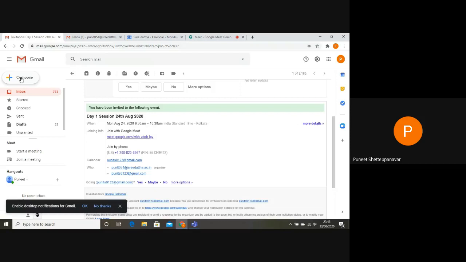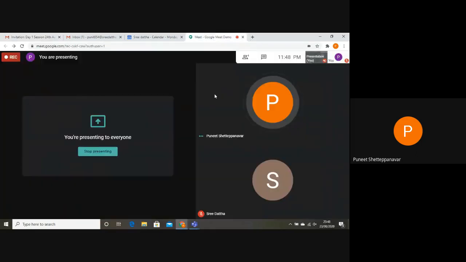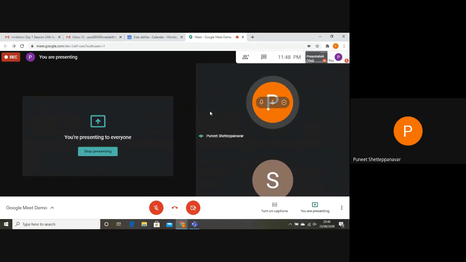Or else, if you have a connection with your WhatsApp web account in your browser, then you can directly do it through that app also. You can invite the students in WhatsApp. So for reference, I will copy this link and paste it in the WhatsApp group, and I will send it to all my students. Once that is done and we start the meeting, it will be in this way.